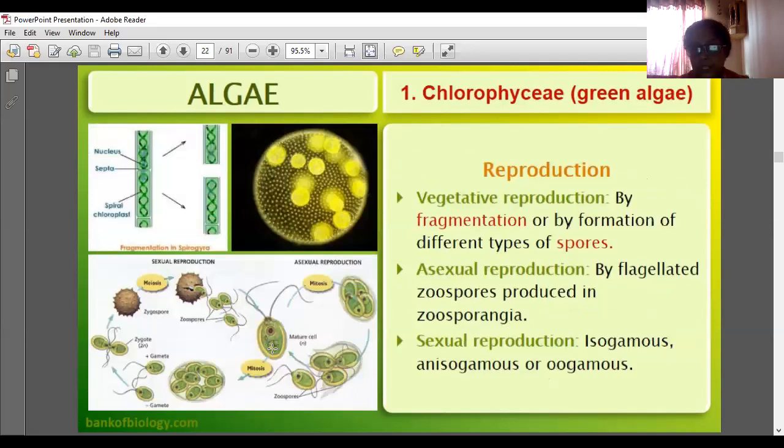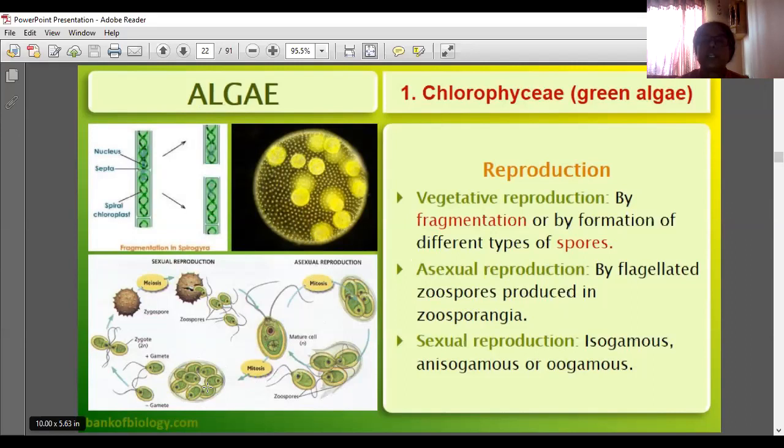Reproduction of Chlorophyceae. We have already learned that three types of reproduction are there. Vegetative reproduction is by fragmentation or by formation of different spores. Asexual reproduction is by zoospores only. Zoospores are produced in zoosporangia. A bag-like structure containing zoospores is called a zoosporangium. Asexual reproduction is by flagellated zoospores, and flagella we can see in the diagram.